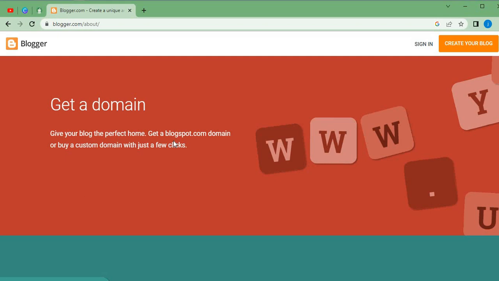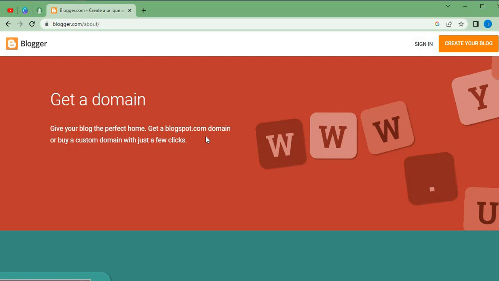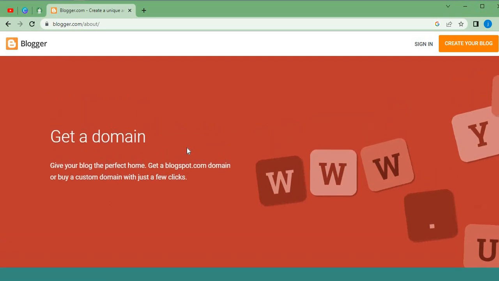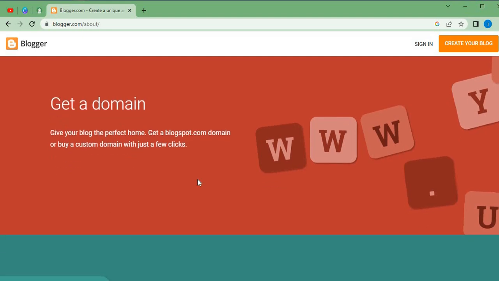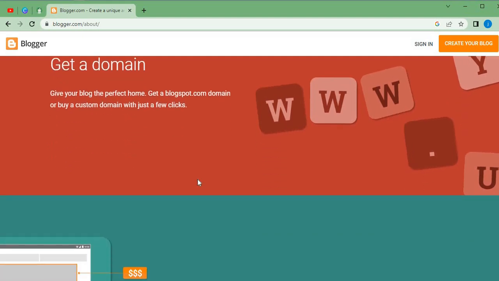Get a blogspot.com domain, which is a subdomain, or we can go ahead and buy a custom domain with just a few clicks. Now, this particular subdomain that we are going to be obtaining on blogger.com is completely free, except if we decide to go for a custom domain.